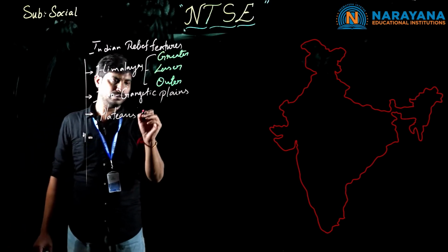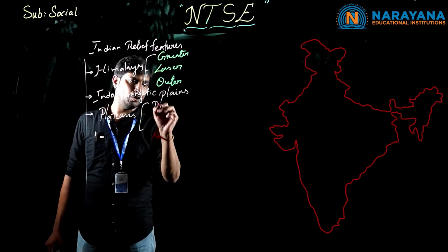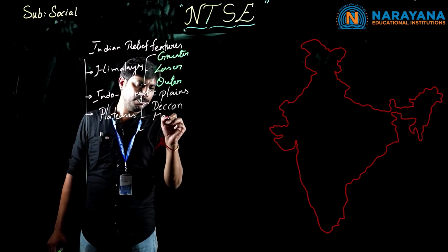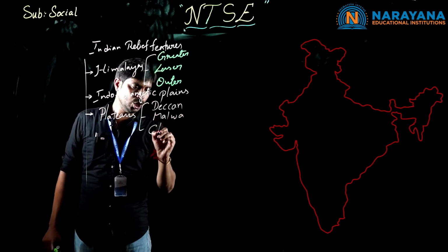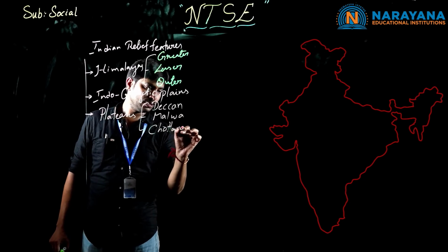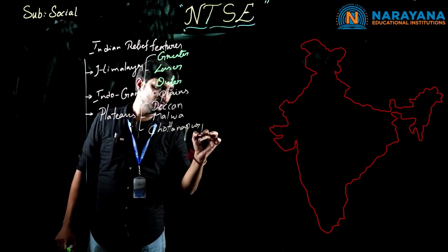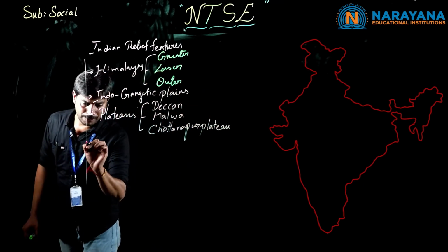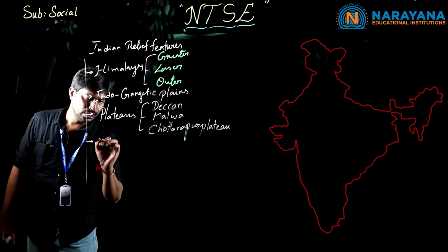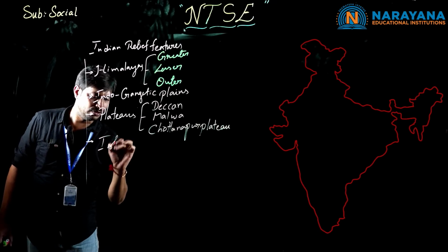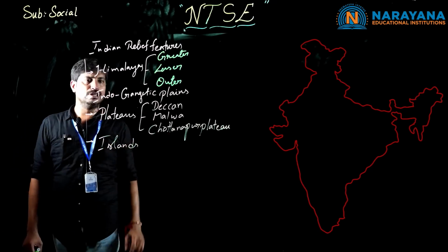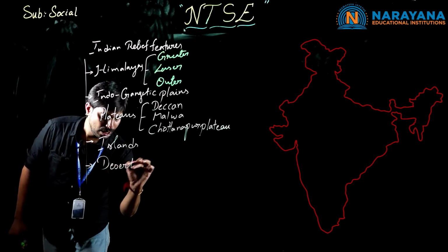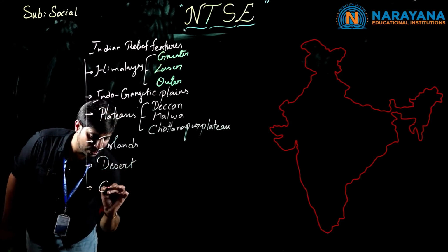Plateaus are of 3 types. The first one is the Deccan Plateau, the second one is Malwa, and the third one is the Chota Nagpur Plateau. And coming after plateaus, the fourth one is the islands. The fifth one is the desert. And the last one is coastal plains.